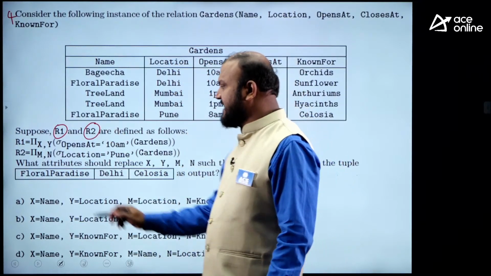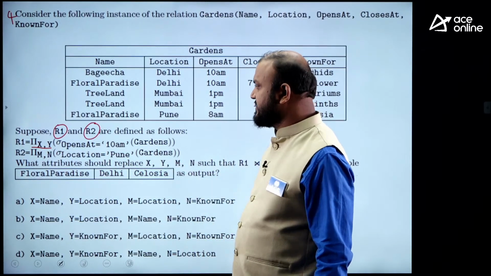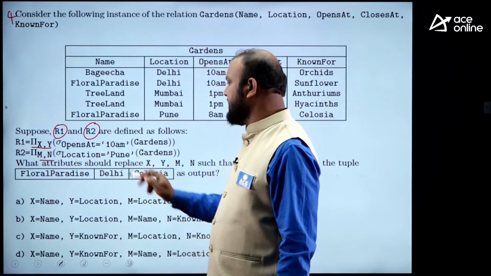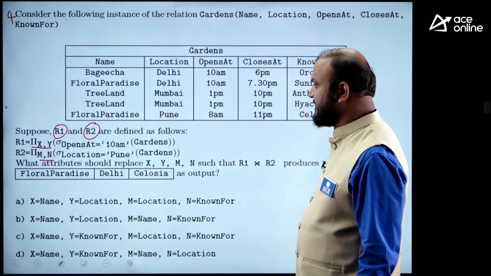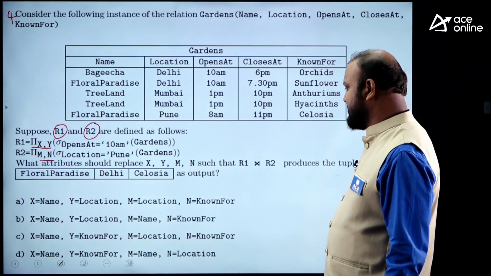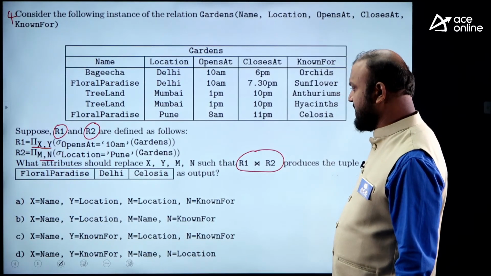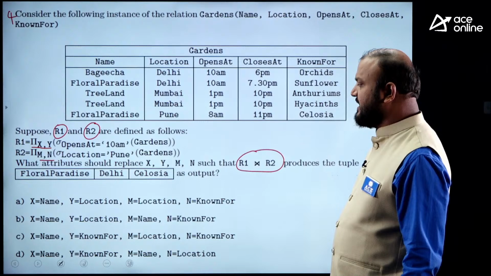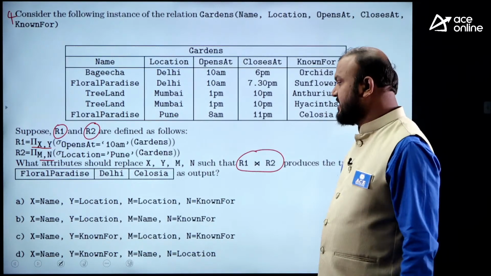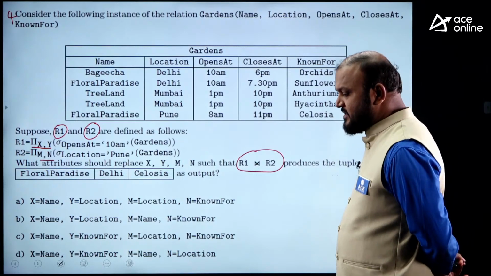R1 is pi X, Y of sigma opens at 10 a.m. gardens. And R2 is pi M, N of sigma location equal to Pune, from the gardens. What attributes should replace X, Y, M, N such that R1 join R2 produces the tuple floral paradise, Delhi, celosia? What attributes should be for X, Y, M, N? Any answers from your side?